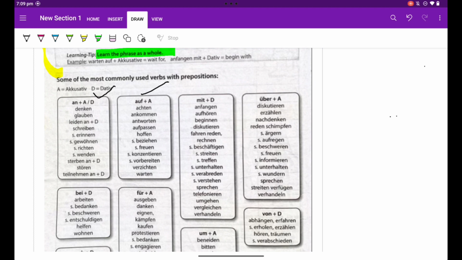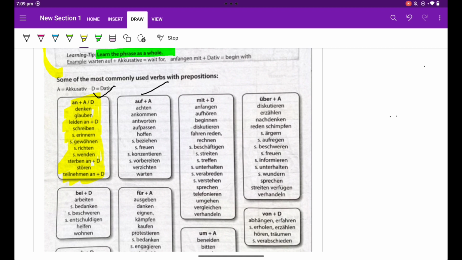First of all, the phrases. What are the phrases? Phrases are verb plus preposition. They make the phrases. Simply auswendig lernen. What is auswendig lernen? In Hindi we say कंठस्थ, रट्टा मारना है. Denken an, glauben an, leiden an, schreiben an, sich erinnern an, sich gewöhnen an, sich richten an, sich wenden an, sterben an, stören an, teilnehmen an.